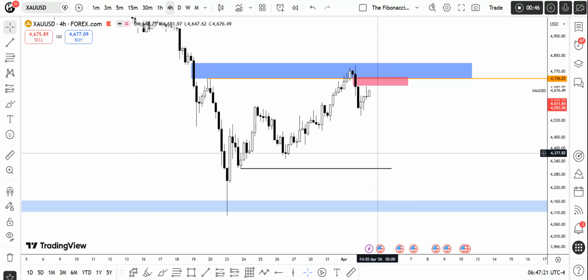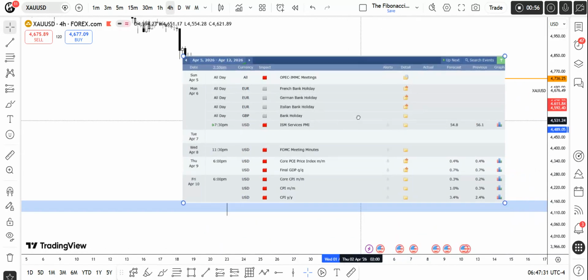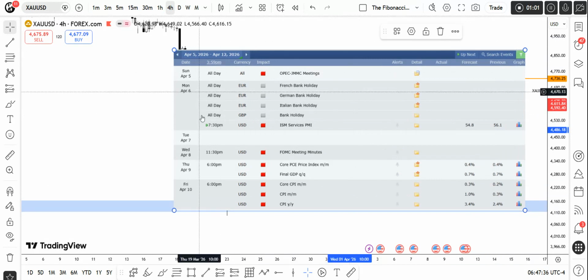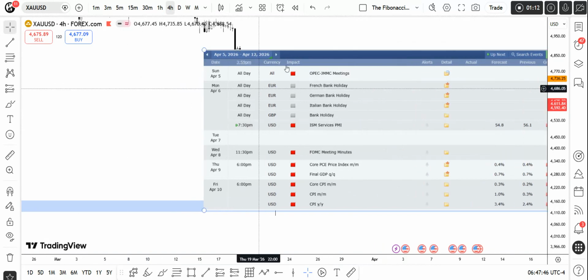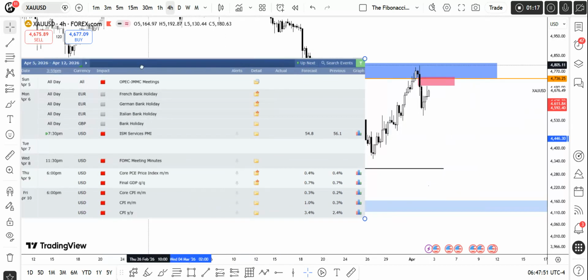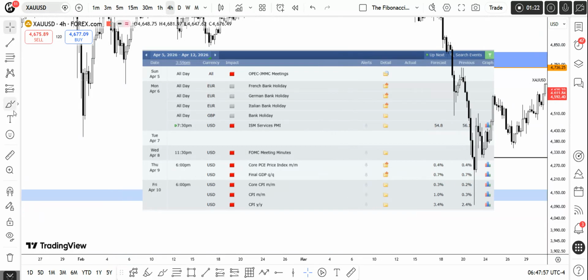First things first, we will be going around the weekly outlook calendar, and after that we will see how gold is doing. Right now, this is the weekly outlook calendar which I got from forexfactory.com. You can use that website to get this calendar. All my timings here are based on Indian Standard Time because I live in India. Sorry, what just happened here? Maybe it's in the back layer, so I will just bring it to the front layer. Okay. Right over here, first we have the OPEC meeting.